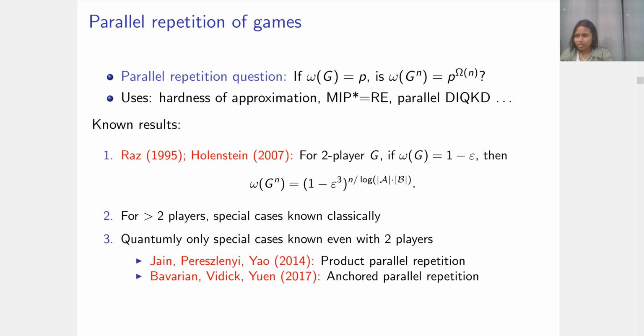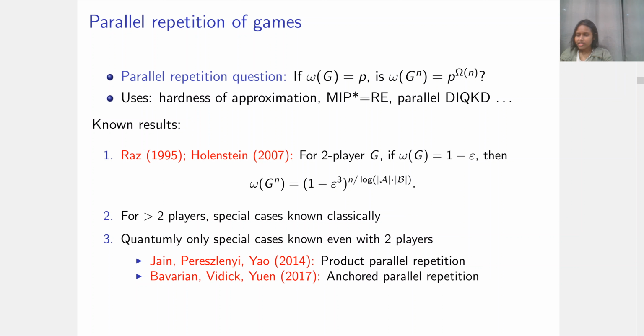There are several known parallel repetition results. Raz first showed a parallel repetition theorem for the classical value of general two-player games, and the proof was subsequently simplified by Holenstein. As you can see, the parallel repetition result is not perfect. In the exponent you see this log of AB, where A and B are the sizes of the answers the players give in the game, and this is in fact necessary. For games with more than two players, a general parallel repetition theorem is not known. Results are only known for special types of games. In the quantum case, even for two-player games, parallel repetition theorems are known only in special cases.